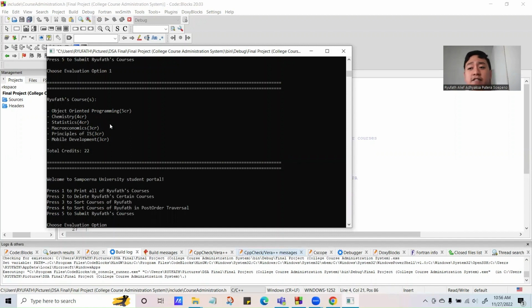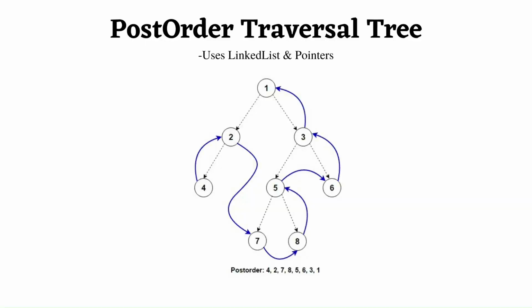And now, lastly, one of the highlights of our program: what if we want to sort the courses not in alphabetical order, but instead in post-order traversal? And if you may ask, what is a tree? A tree is a nonlinear data structure and a hierarchy consisting of a collection of nodes such that each node of the tree stores a value and a list of references to other nodes, otherwise known as children. Additionally, tree data structures are a form of linked list data structures. Therefore, we have implemented a tree, a linked list, and a pointer for our final project.